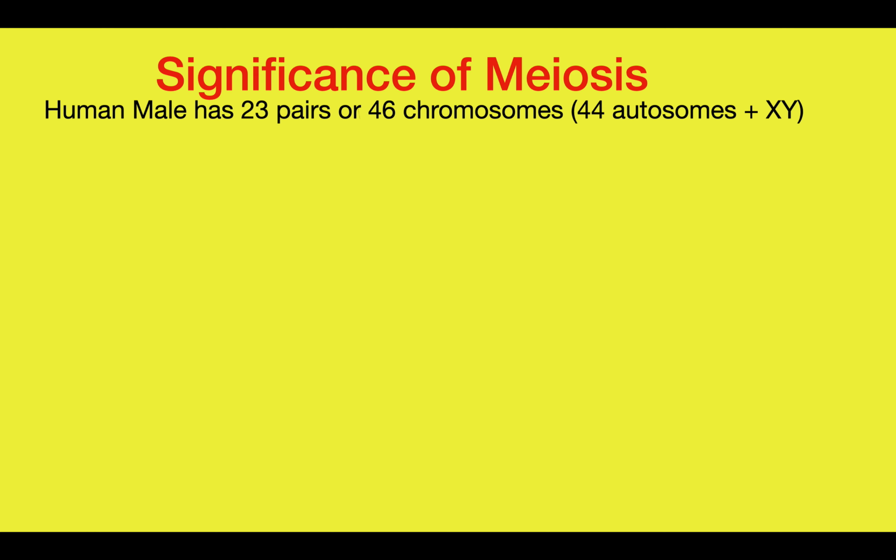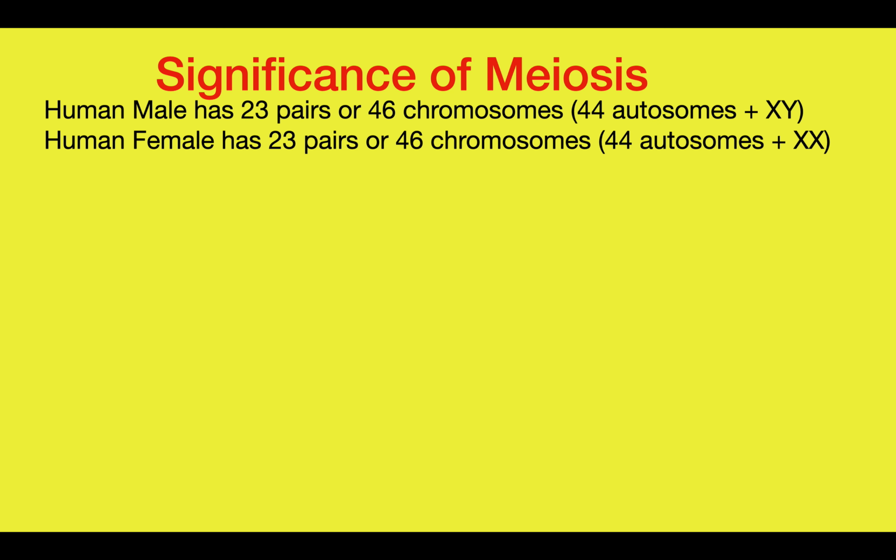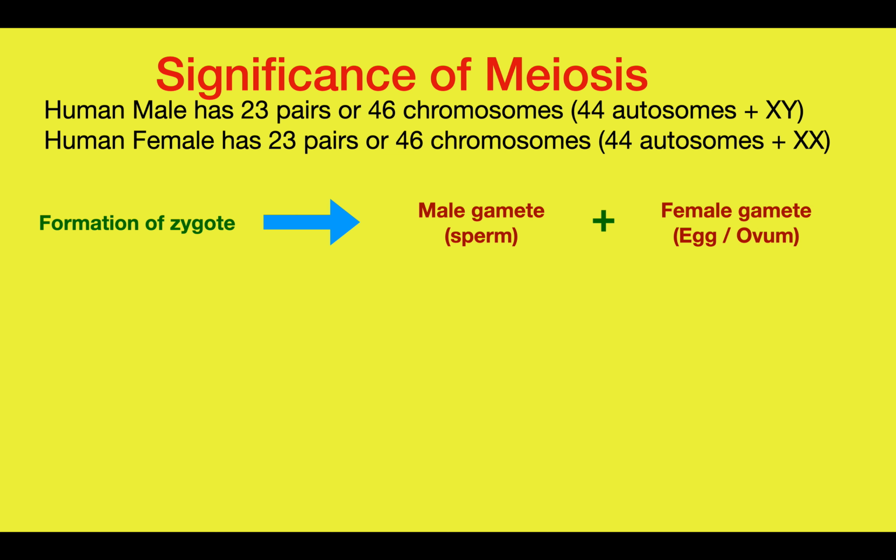In case of a human female, again 46 chromosomes, but the sex chromosomes are XX, that is a double dose of X chromosome. Clear? Now when there is formation of a zygote, it needs union of the male gamete, that is the sperm, with the female gamete, that is the egg cell or the ovum, which results in formation of the zygote.